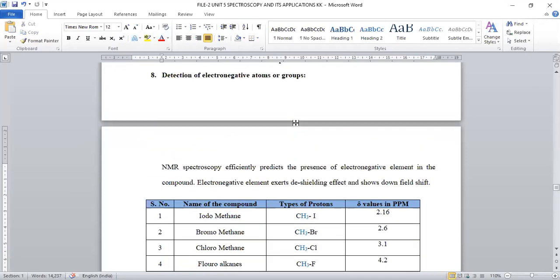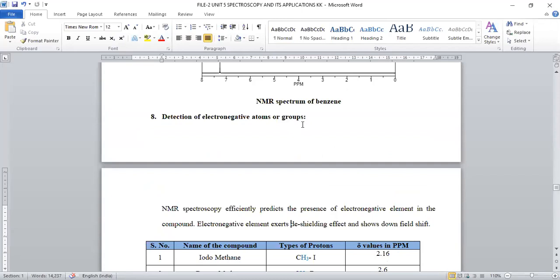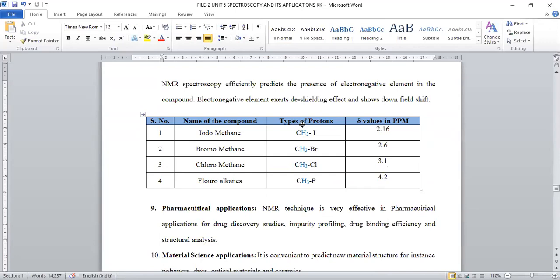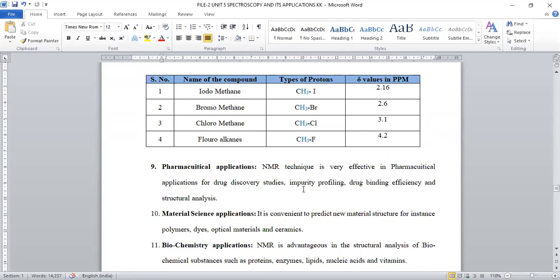So in this way, you can predict whether the compound is electronegative or electropositive. If electropositivity is there, values are towards 0. Electronegativity is there, values are towards 12. Downfield will be there.